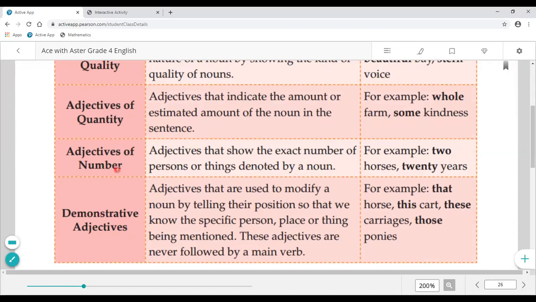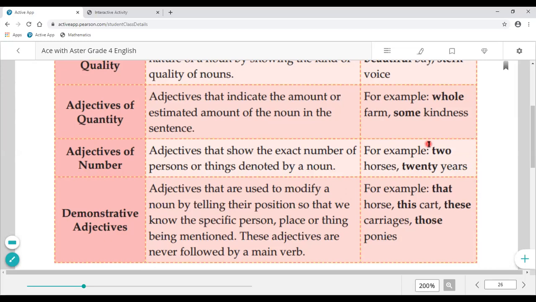Adjective of numbers. Adjectives that show the exact number of persons or things denoted by a noun. It means 1, 2, 3, 20, 15, these kinds of numbers. For example, 2 horses, 20 years. Here the adjectives are 20 and 2.